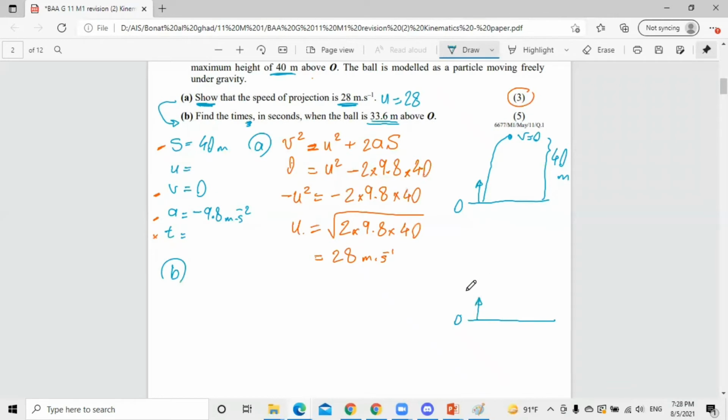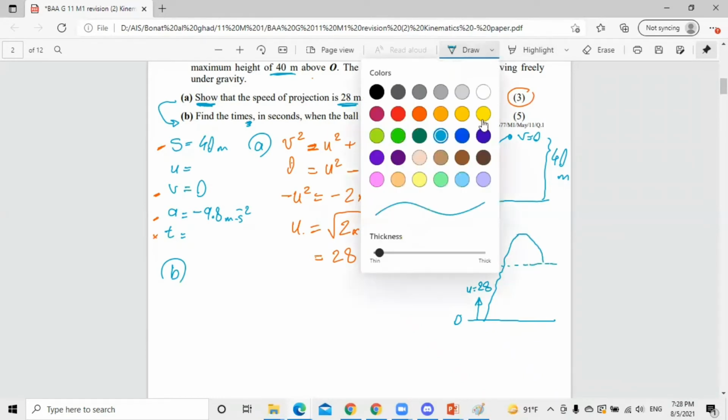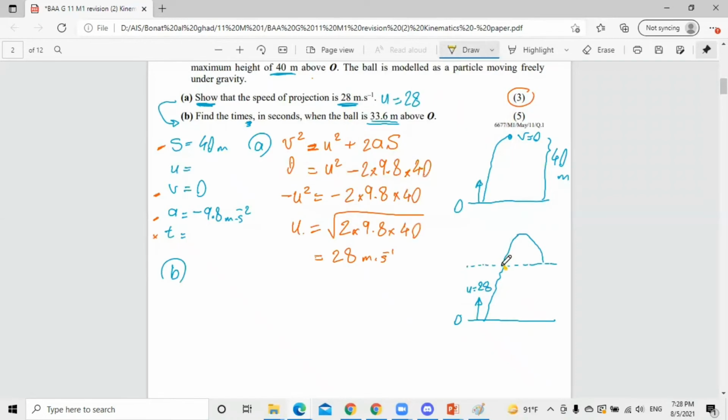It's projected with a speed of u, which is 28, and goes up to reach the maximum height. That's not important for us. This is the height that they ask about. Then what? It falls back. So they ask about the 2 times that it reached this height. This moment, let's call it T1, and this moment, let's call it T2, which is above the ground by a height of how much?